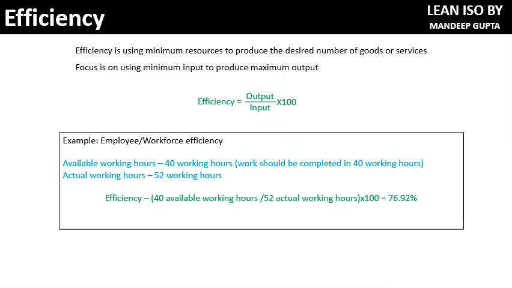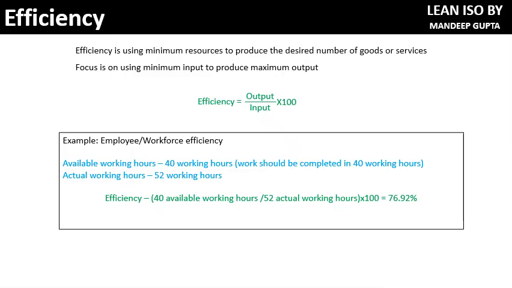There is another question here: why did it take 12 working hours more than the assigned 40 working hours? That is a different point of discussion, how we want to improve or work on that. But this is how we calculate efficiency. There are other factors of efficiency as well, and other ways we can calculate it. This is how we can see employee efficiency. In this case, 76.92 is the employee efficiency.